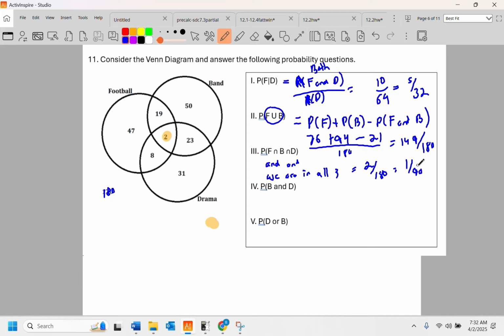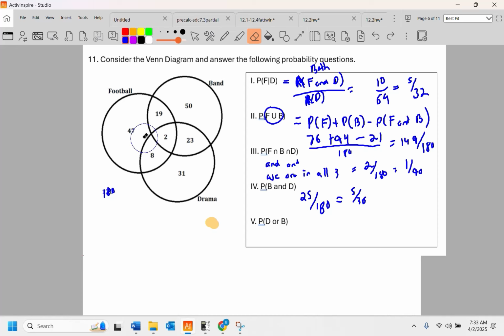Here we have another and statement. It's band and drama. We are in band and we are in drama. So that's going to be those kids right there. There's 25 of them. So 25 and 180. Those are both divisible by 5. That's 5 over 36.